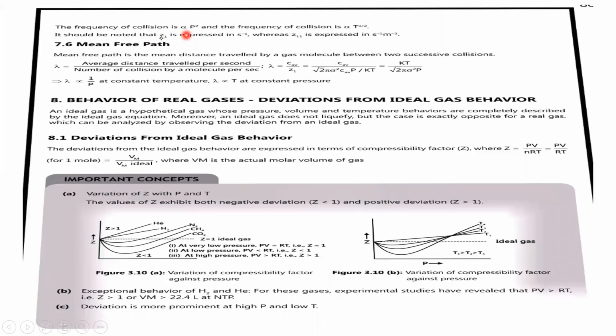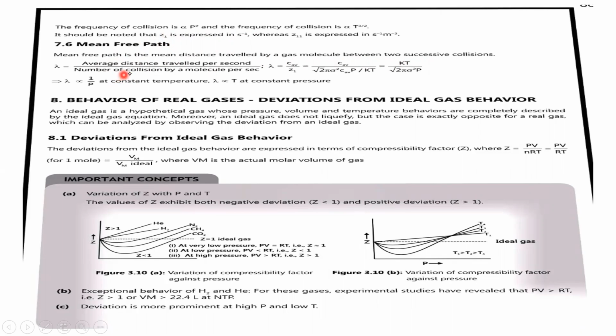The collision frequency is proportional to P square, and it is also proportional to T power 3 by 2. It should be noted that Z1 is expressed in second inverse, because the unit of frequency is second inverse. Mean free path is the mean distance traveled by a gas molecule between two consecutive collisions.